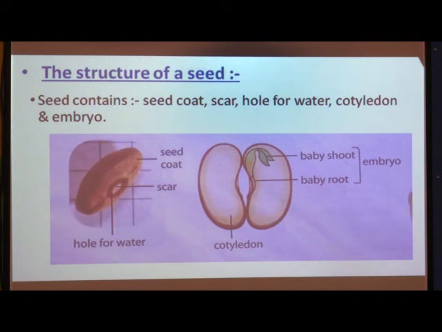But not all seeds have two cotyledons like peanut or gram. Some examples that don't have two cotyledons are corn or maize. Corn or maize have only one cotyledon.